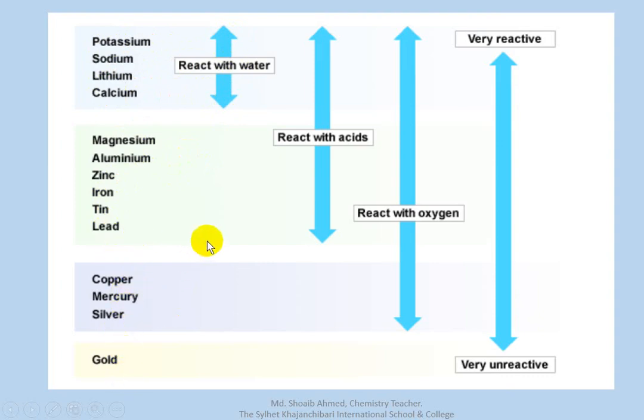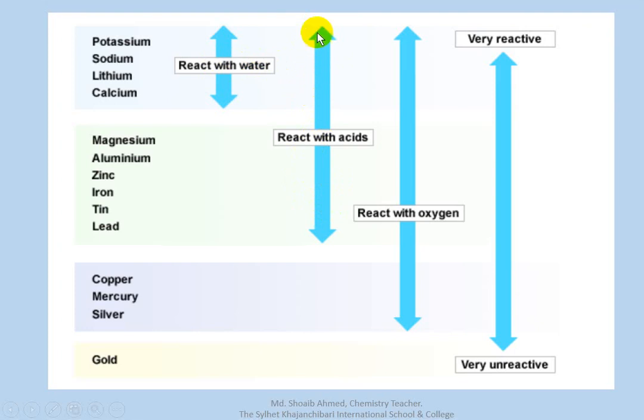Now the second thing: potassium reacts with dilute acid. Sodium reacts with acid, lithium reacts with acid, calcium, magnesium, aluminum and zinc react with acid. These substances react with acid also.